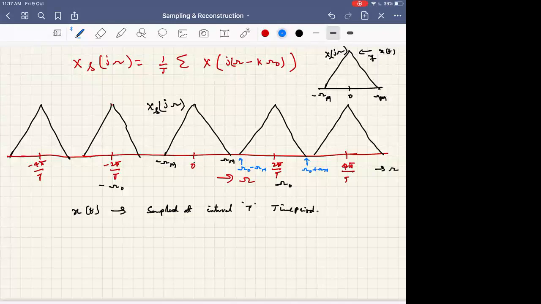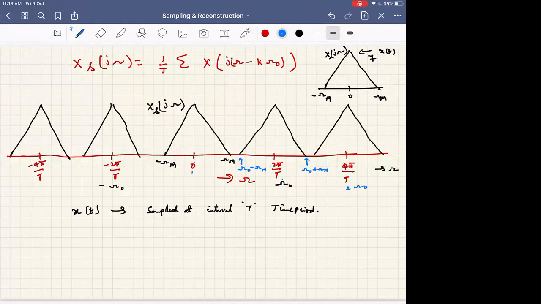There will be replicas at omega equal to 0, omega naught, 2 omega naught, and so on. If you want all the information intact, without any overlap or mixing of frequency information, what should you ensure?